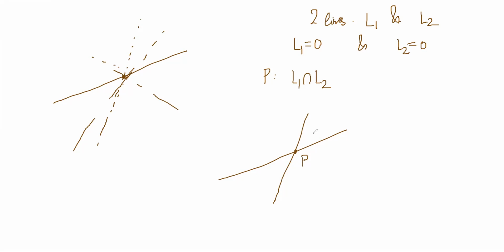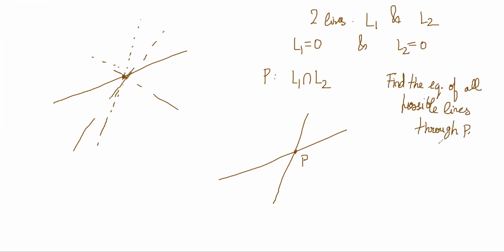Now if I ask you, find the equation of all possible lines through P, then basically I am asking you for infinite equations, no? Infinite lines can be made through P, and I'm asking you for all those line equations, right? So how will you write that? So that is the question. This all possible lines through P is called family of lines through P.